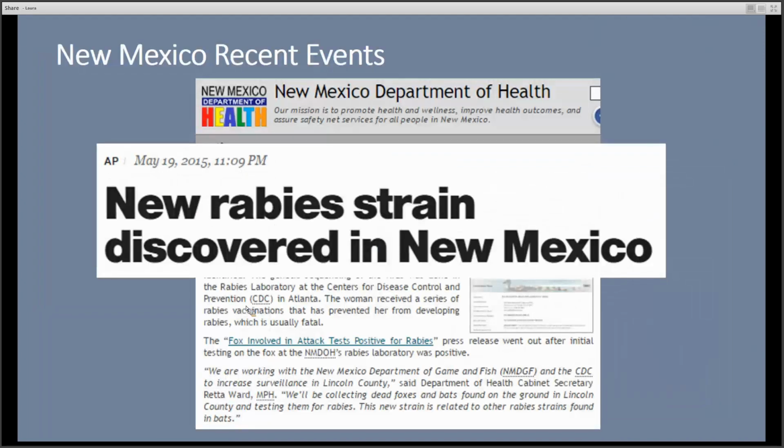As previously mentioned, rabies virus has numerous strains. Each rabies virus identified is genetically mapped. In 2015, a never-before-seen form emerged in New Mexico. This new rabies strain was identified from a rabid fox that bit a woman in Lincoln County. The fact that there remains information to be learned about the rabies virus highlights the importance of continued vigilance in vaccine and other prevention programs.